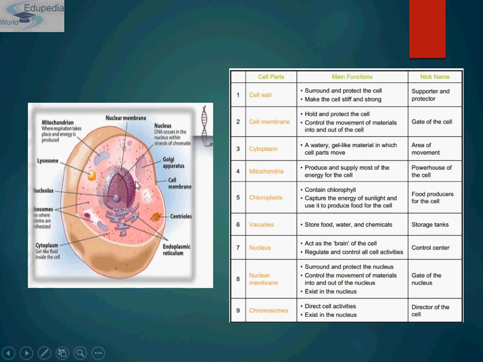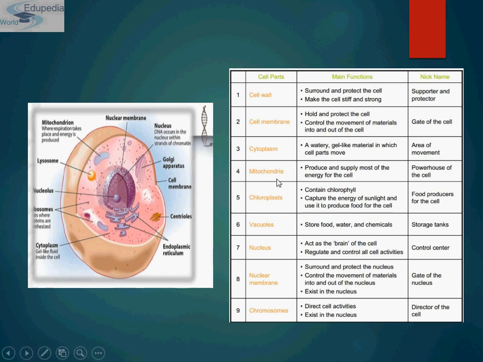Then comes cytosol. Cytosol is a soup within which all other cell organelles reside, and where most of cell metabolism occurs. Cytosol is full of proteins that control cell metabolism, including cell signal transduction, glycolysis, etc. And then comes cytoplasm. Cytoplasm is a watery or gel-like material in which cell parts move or float. That's why its nickname is area of movement.